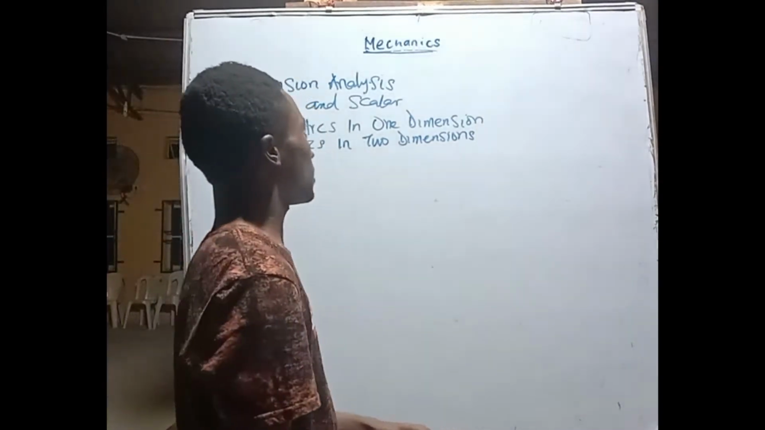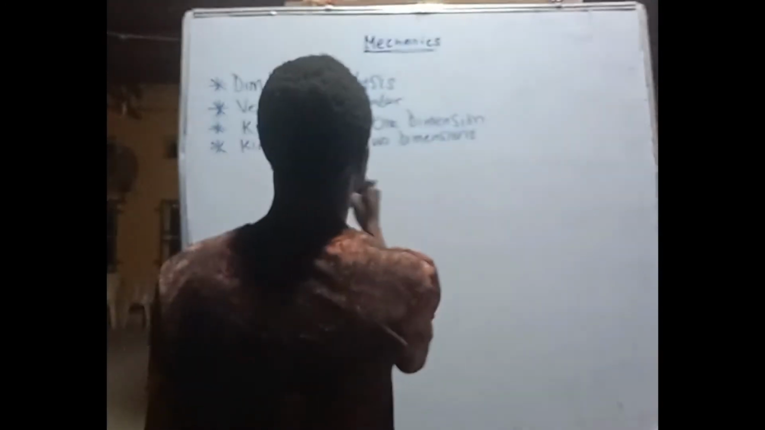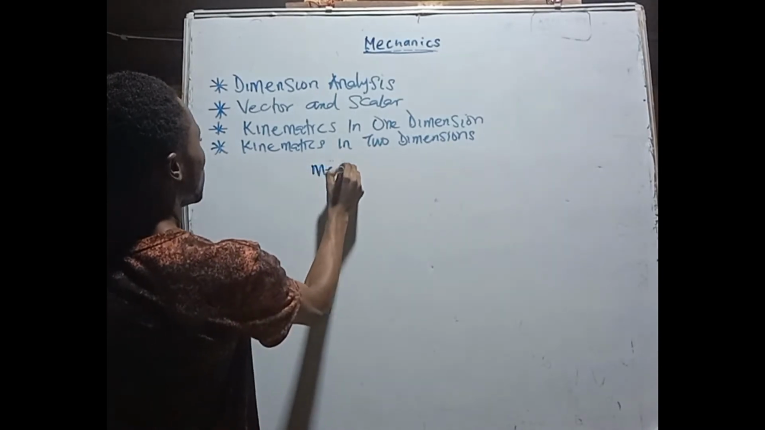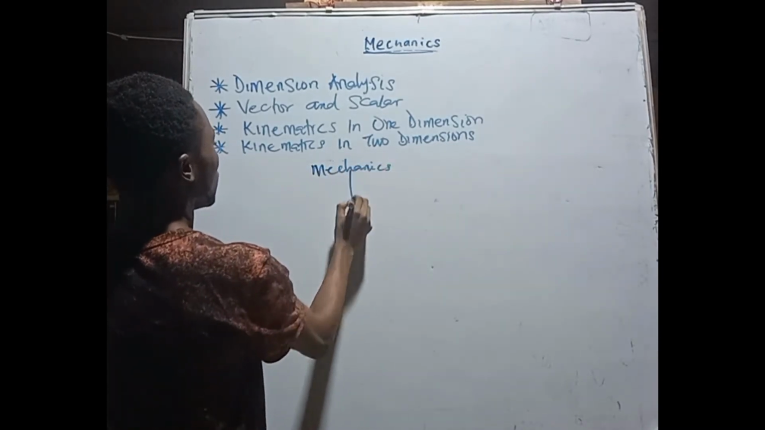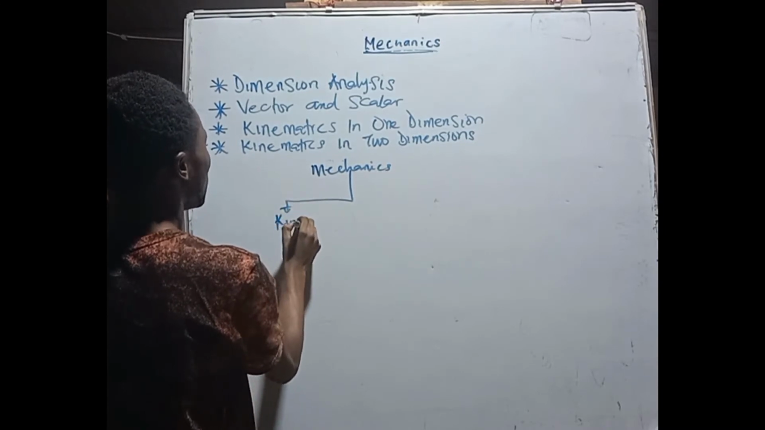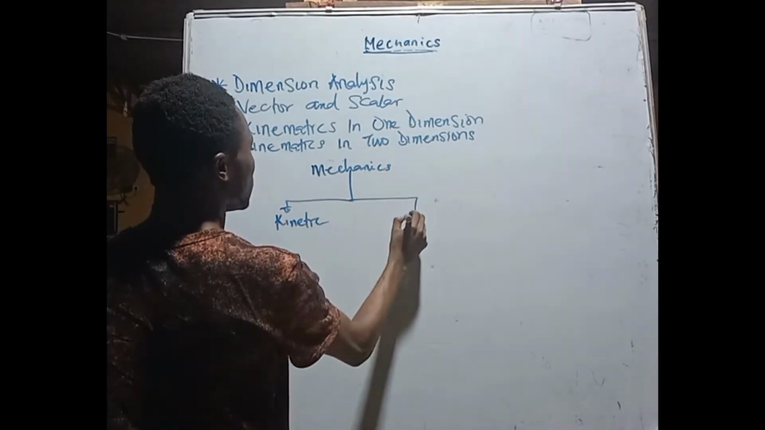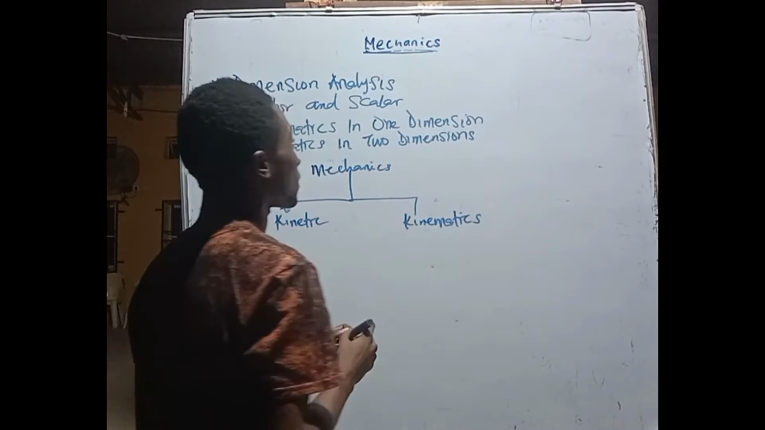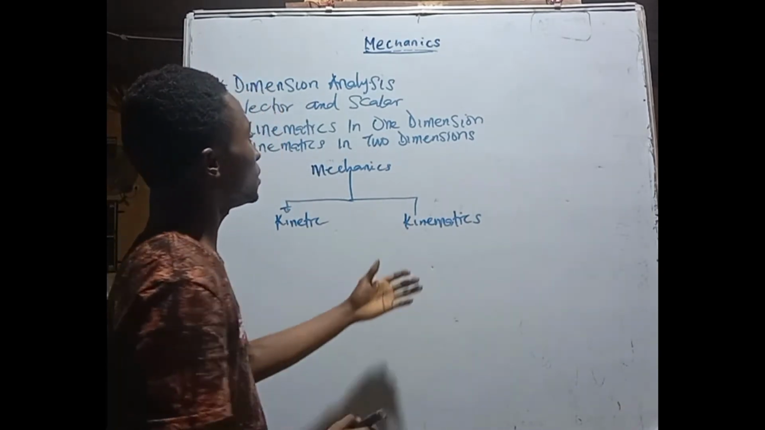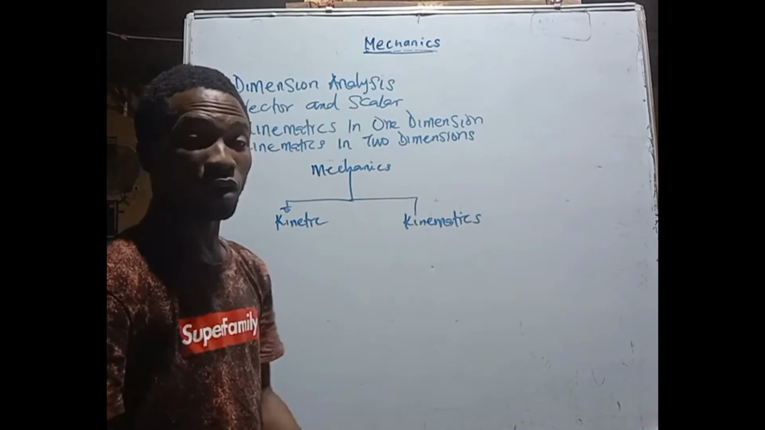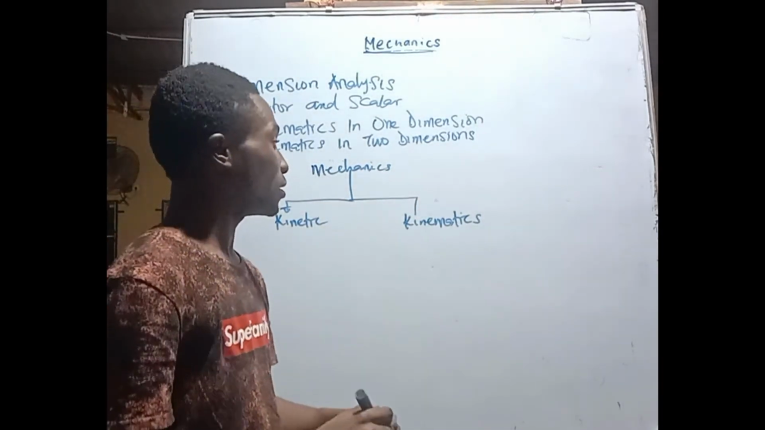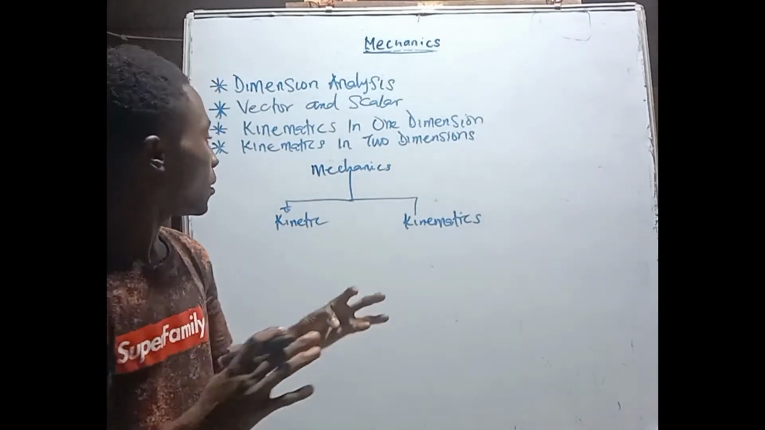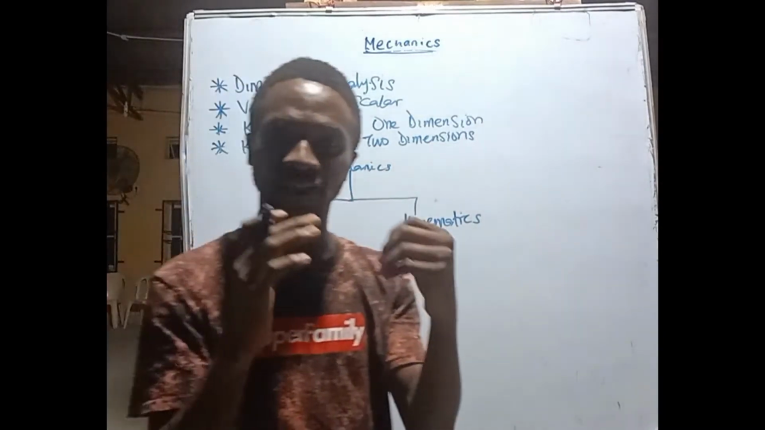Now know that in mechanics we have two aspects of mechanics, which are kinetics and kinematics. Kinematics is studying the change in motion without the force causing the motion of the body. But kinetics is studying the motion and the force causing the change in motion.